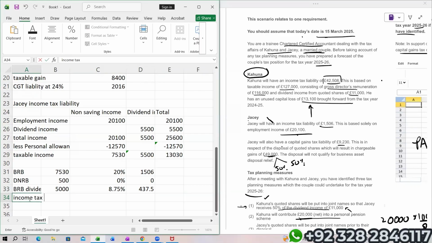Here comes income tax liability. Let's use the sum formula.